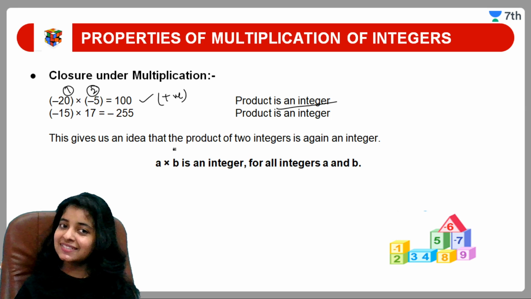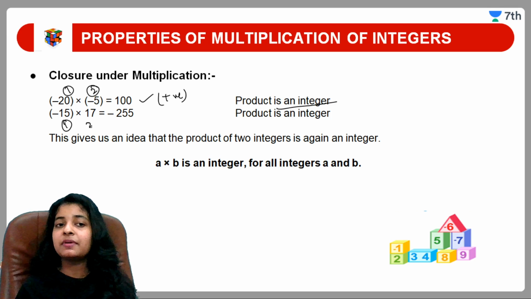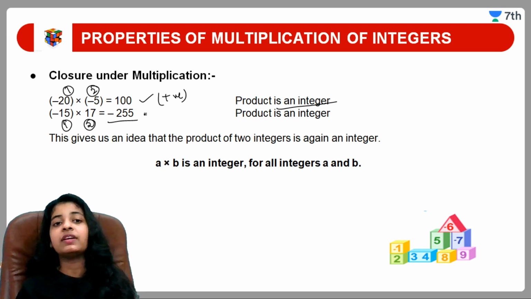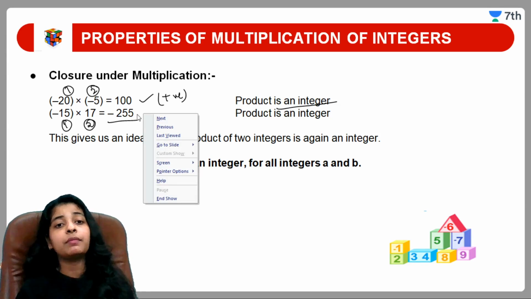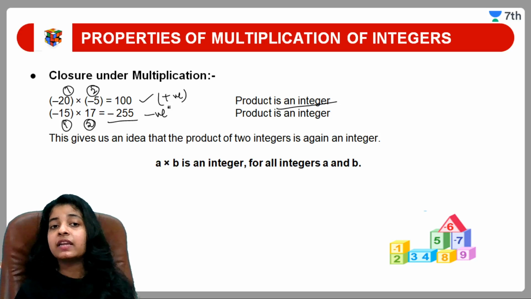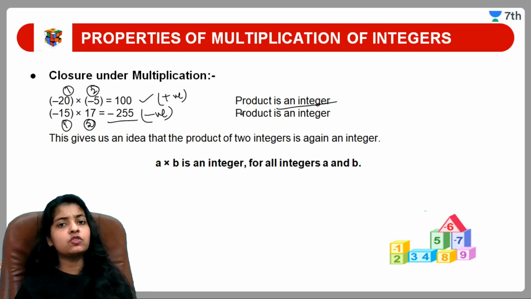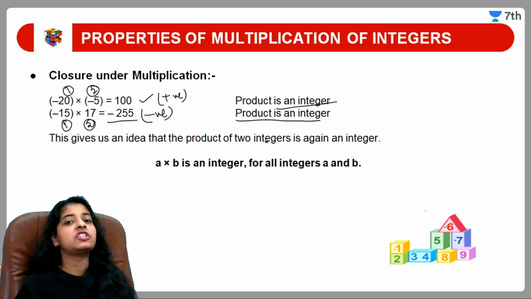Correct? See the next example. This is our first number, this is our second number. Here we are getting a negative number, and a negative number is what? A negative number is again an integer.